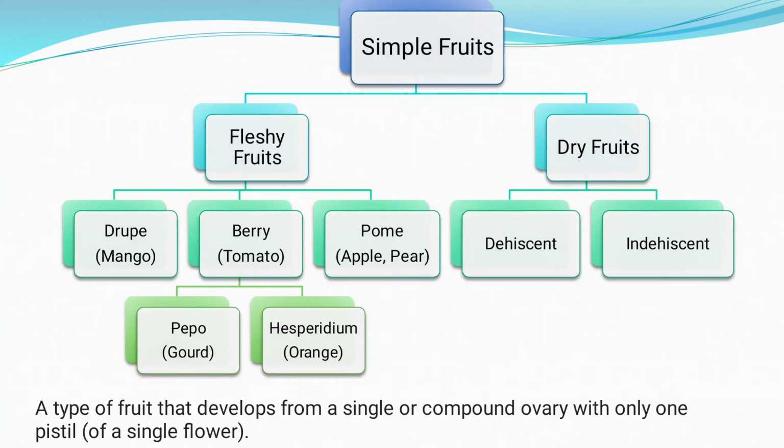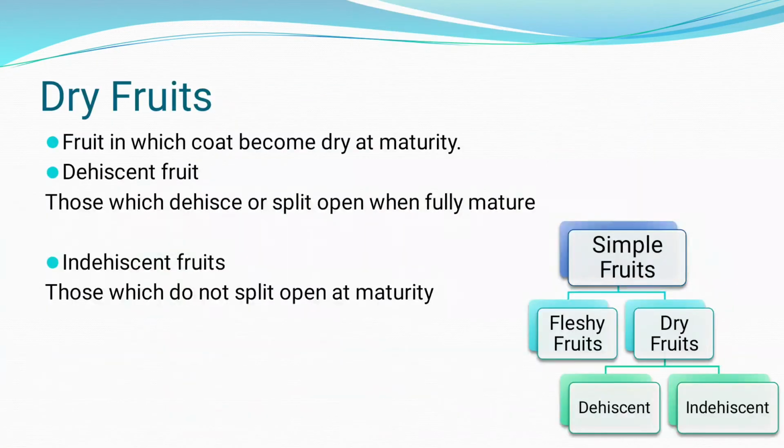They are of two types, dehiscent fruits and indehiscent fruits. What is meant by dehiscent? The fruits in which the coat becomes dry at maturity are called dry fruits. The dehiscent fruits are those which dehisce or split open when they fully mature, and indehiscent fruits are those which do not split open at maturity. Dehisce means splitting. So dehiscent fruits split into two parts when they fully mature, and also the coating is dry, that's why they are categorized as dry fruits.